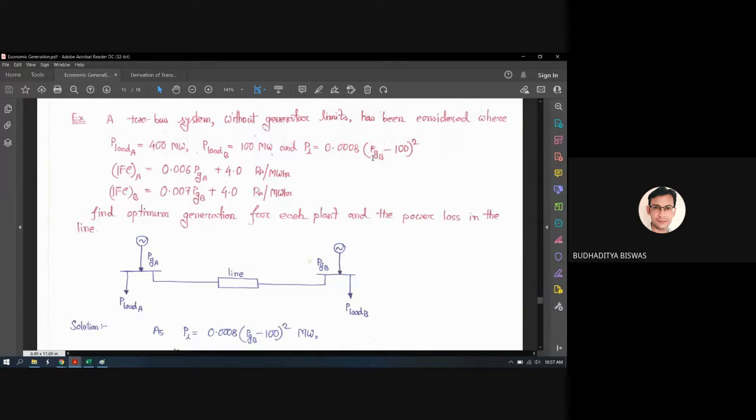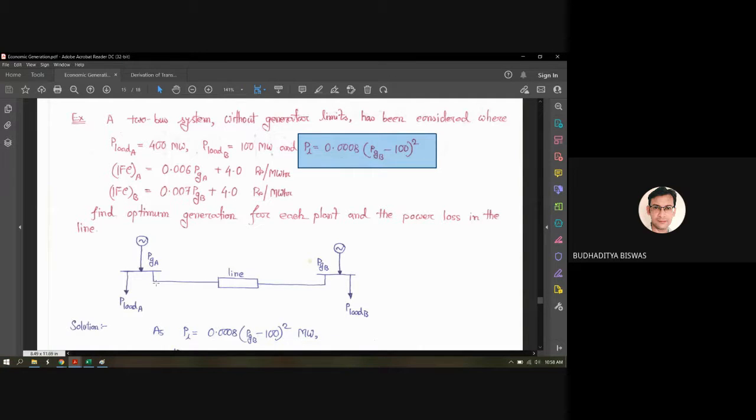0.008 (PGB minus 100) square. So here you see, in the expression for PL, there is no PGA. That means the transmission loss is dependent upon the generation of the second power plant, PGB only. Okay.